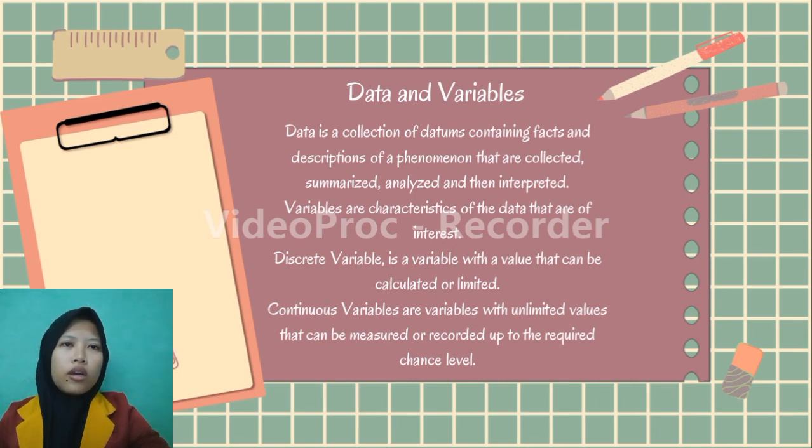Data is a collection of datums containing facts and description of a phenomenon that are collected, summarized, analyzed, and then interpreted. Variables are characteristics of the data that are of interest. A discrete variable is a variable with a value that can be calculated or limited. Continuous variables are variables with unlimited values that can be measured or recorded up to the record change level.